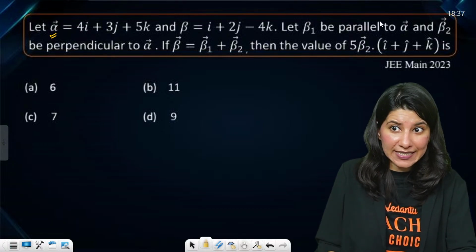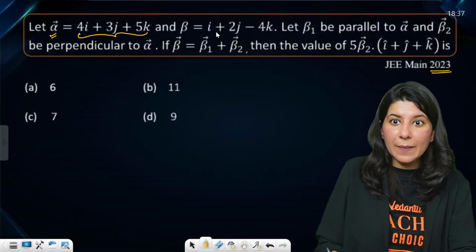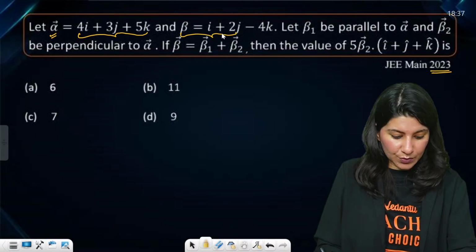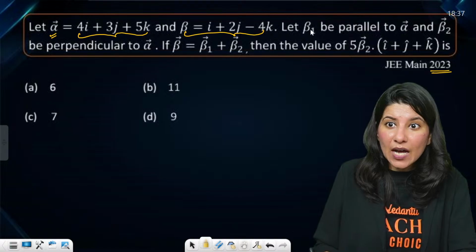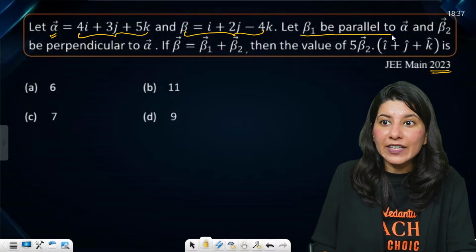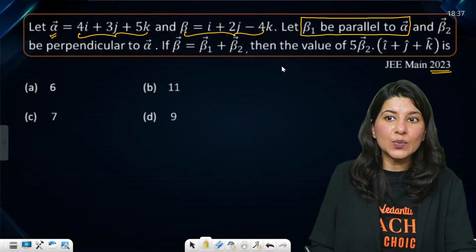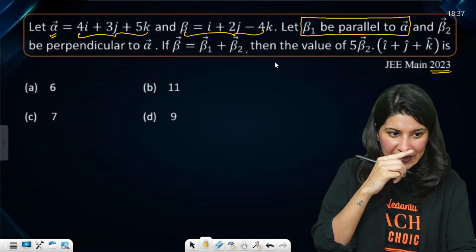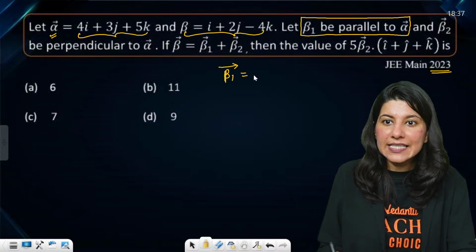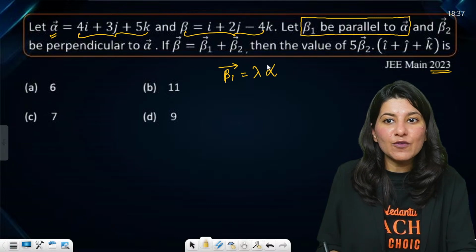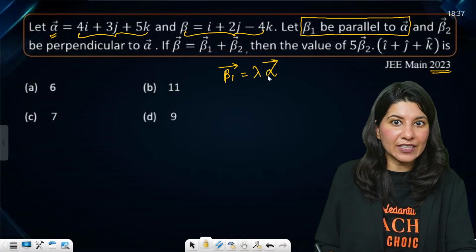Now, understand this question nicely. This was asked in JEE Main 2023. Alpha vector is given to you. Beta vector is also given to you, right? This is your beta vector. And beta 1 is parallel to alpha vector. Okay, hold on. Can I just write beta 1 vector equals lambda times alpha? What do you guys say? One information I got: beta 1 equals lambda times alpha vector.